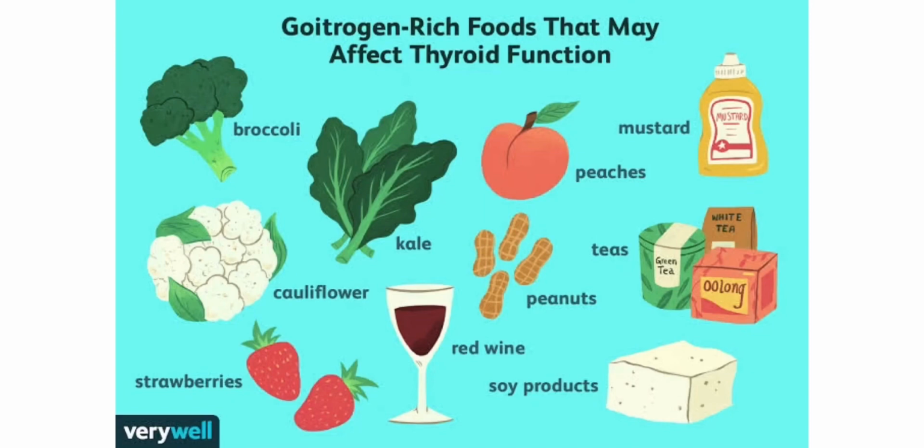Here are a few goitrogen-rich foods that may affect our thyroid function: broccoli, kale, cauliflower, strawberries, soy products, red wine, peanuts, teas, mustard and peaches.